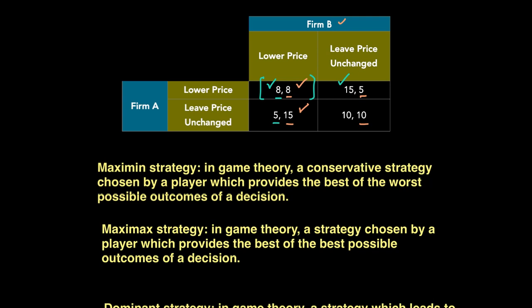If these firms could collude and leave price unchanged, then clearly that will be the outcome which will be beneficial for both firms. But because they lack trust with each other, and the fact that they cannot communicate, they will end up choosing lowering price, which is again an outcome that will be non-optimal.